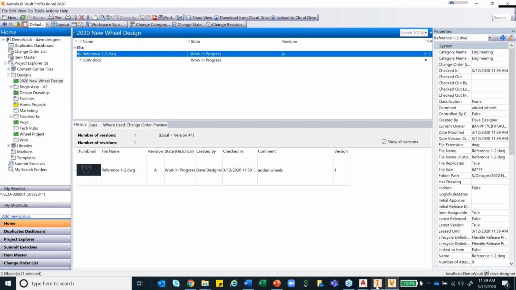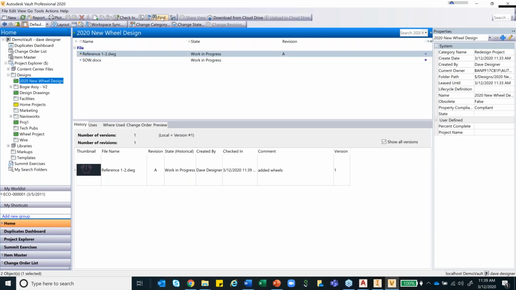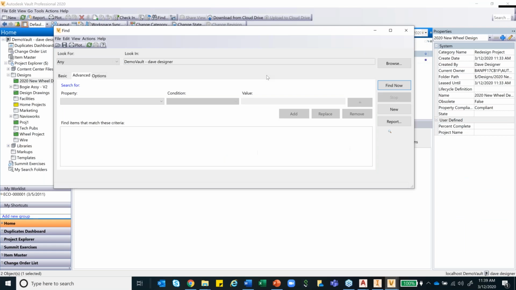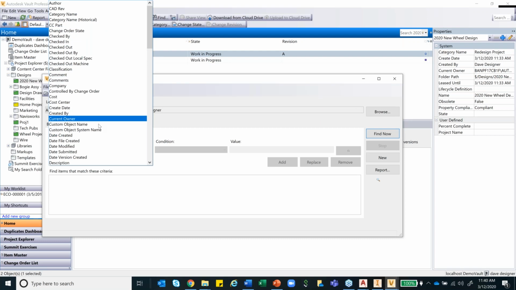The next part is the 3D part. For the 3D part, we will use the search functionality. As I said, it has a comprehensive searching mechanism, so you can choose different types of searching parameters.